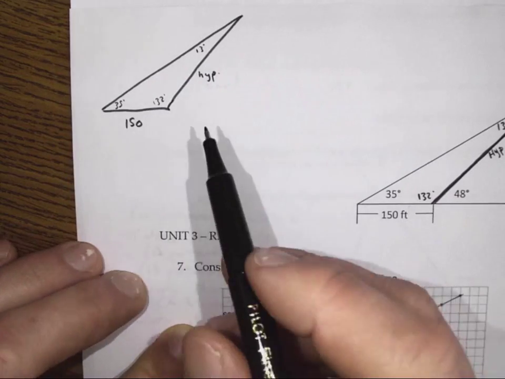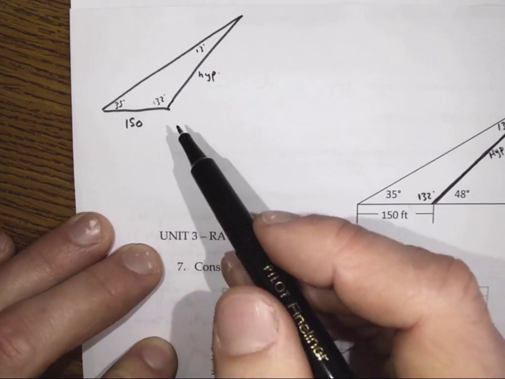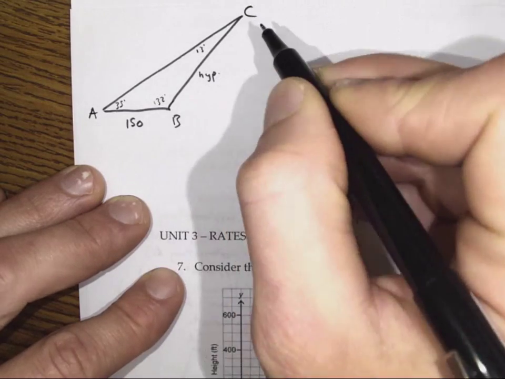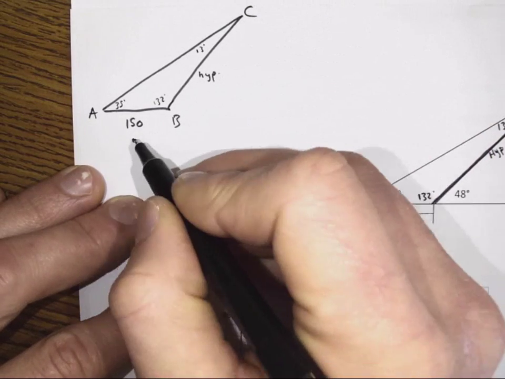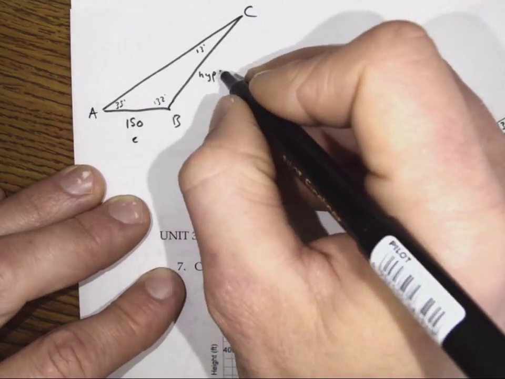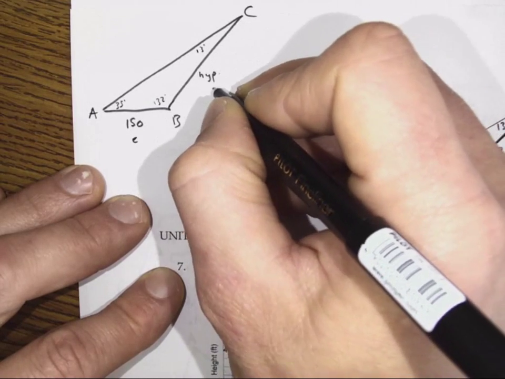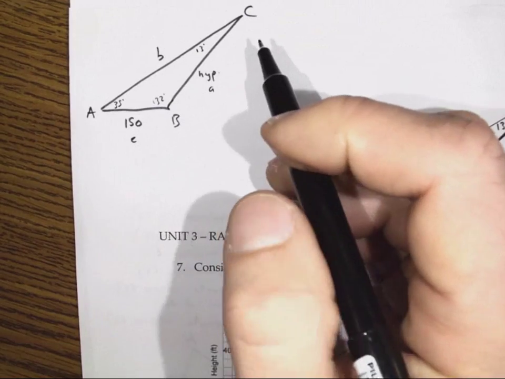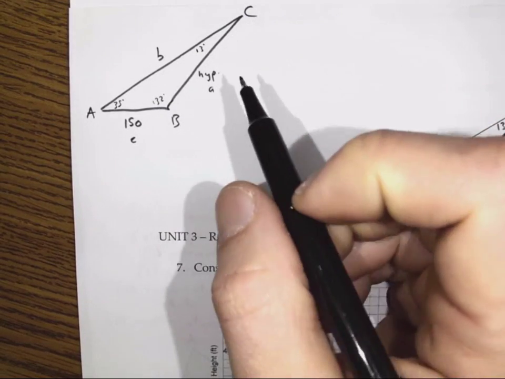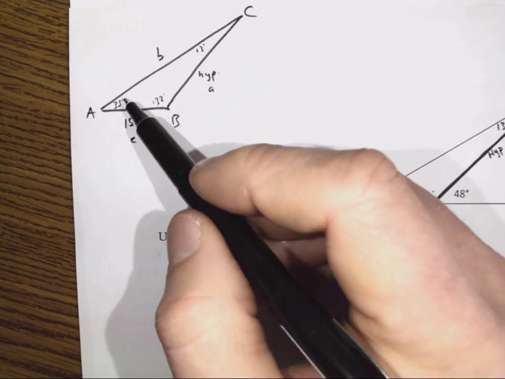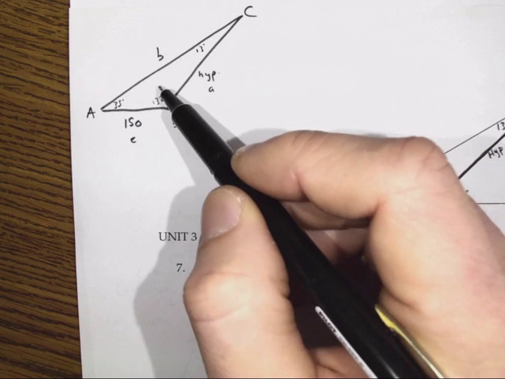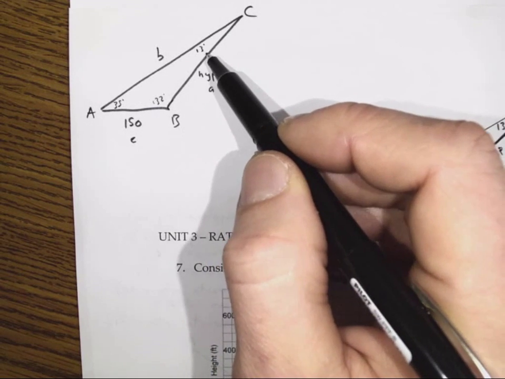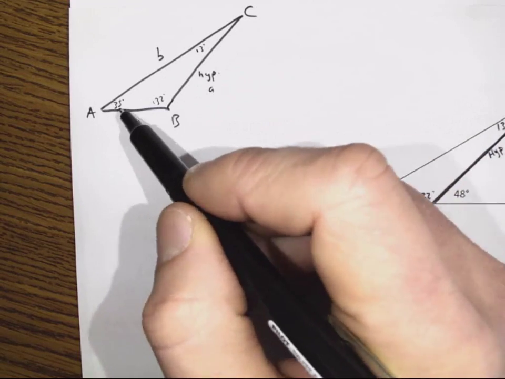Okay, cool. So I'm going to label each of these sides and angles. So it'll be, say, angle A, B, C. That means this is lowercase c. That's lowercase a. That's lowercase b. And really, we're looking for lowercase a. All right. So, question. Do I know an angle and its opposite side? And the answer is yeah, I do actually. I know that this angle C is 13 degrees, and the opposite side is 150 feet.